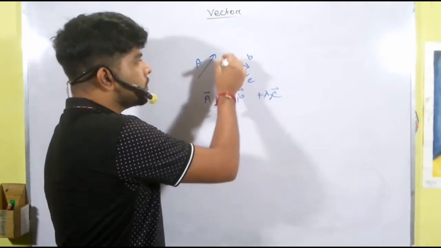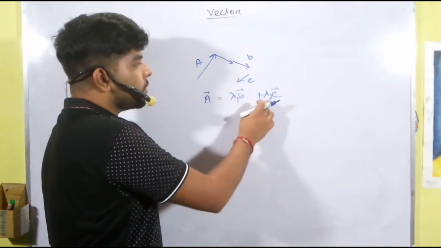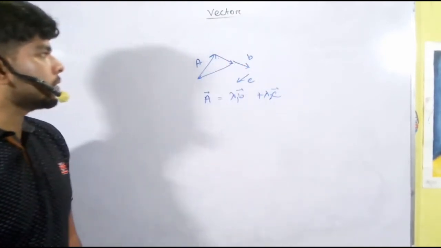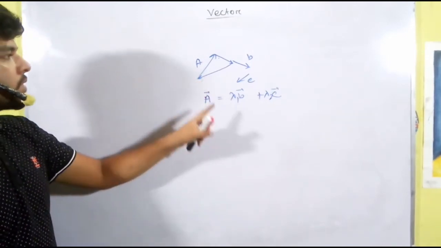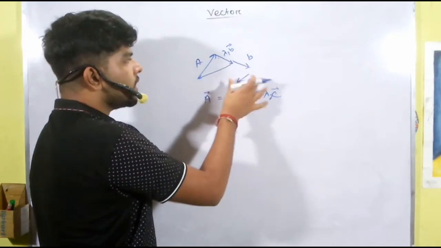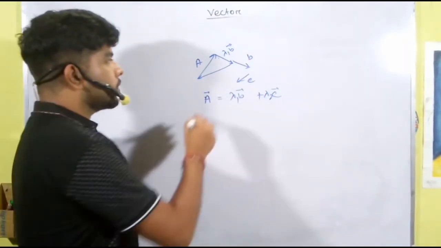So if you add this B vector here, now C vector is very small, so multiply with lambda 2 and you get the result, A vector. So A vector can be represented as lambda 1 B plus lambda 2 C, because we change the length of this vector but do not change the direction.